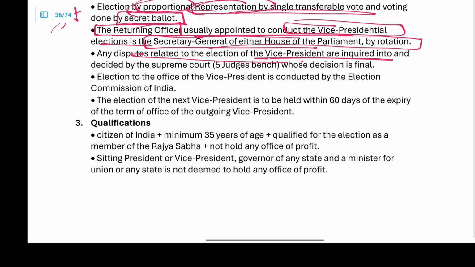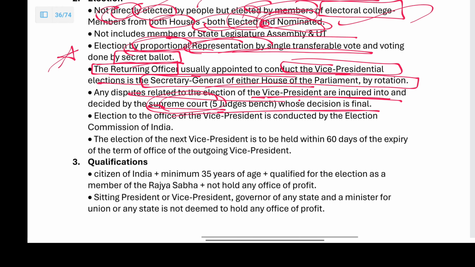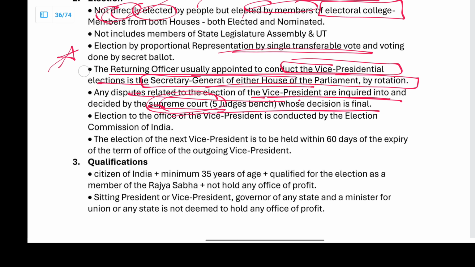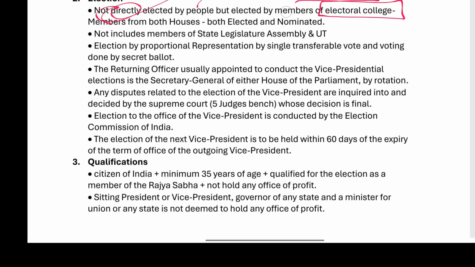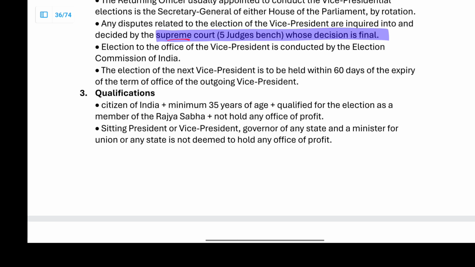Any disputes related to the Vice President are inquired into by the Supreme Court, whose decision is final. Disputes related to the President are also inquired into by the Supreme Court. Disputes related to the election of an MP or MLA are inquired into by the High Courts. The election of the Vice President is conducted by the Election Commission of India.